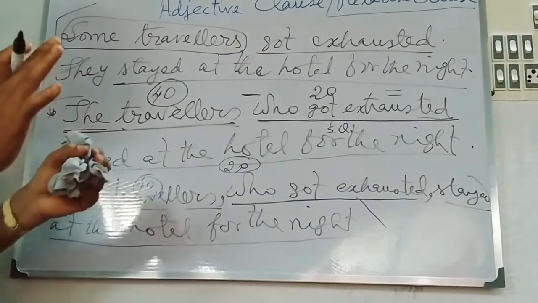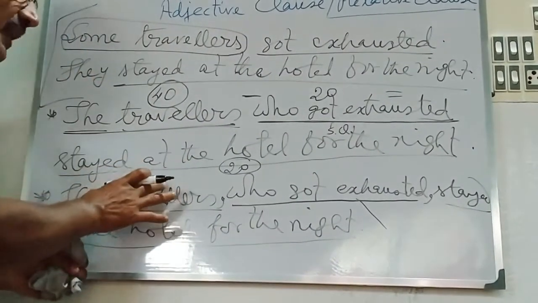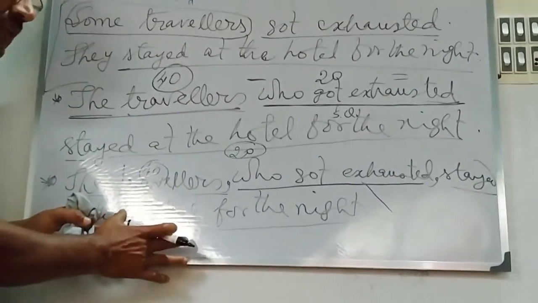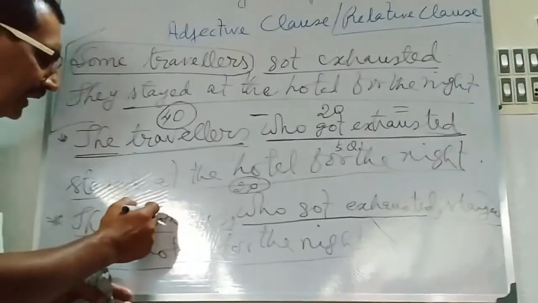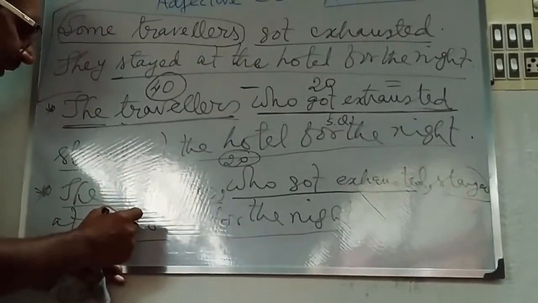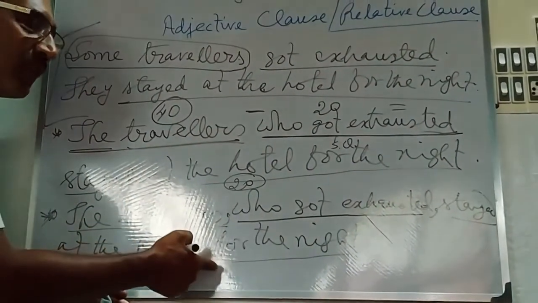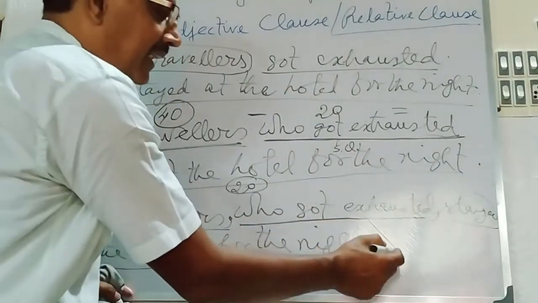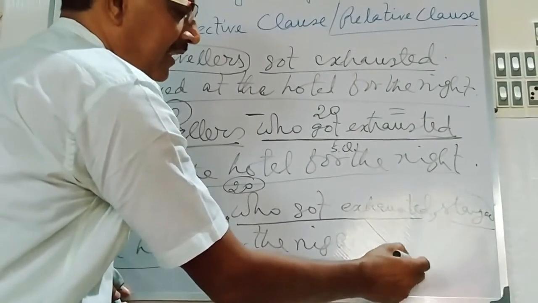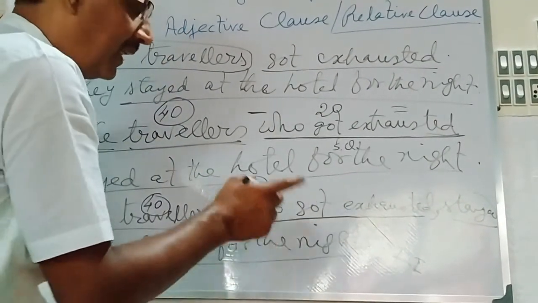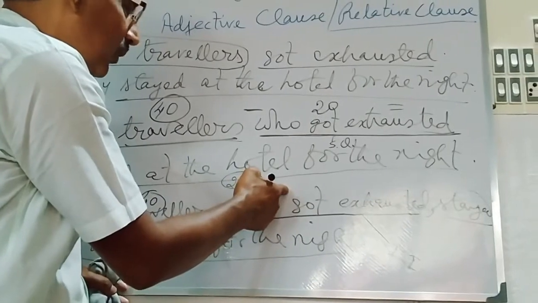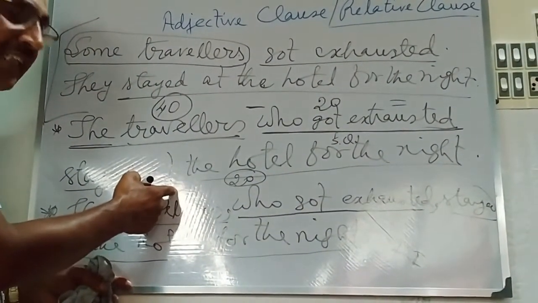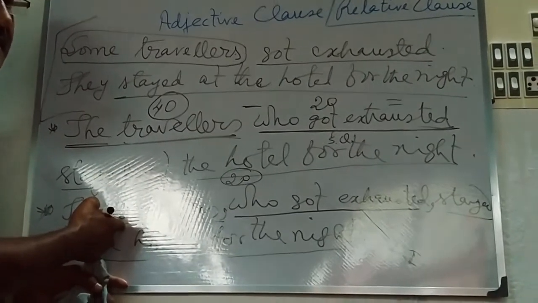So you have to mind it. All of the travelers got exhausted, all of them stayed at the hotel for the night. So in the principal clause, 40 out of 40 stayed at the hotel for the night. Whenever there is inessential information in the subordinating clause, you will not use it as necessary information to identify the particular travelers.